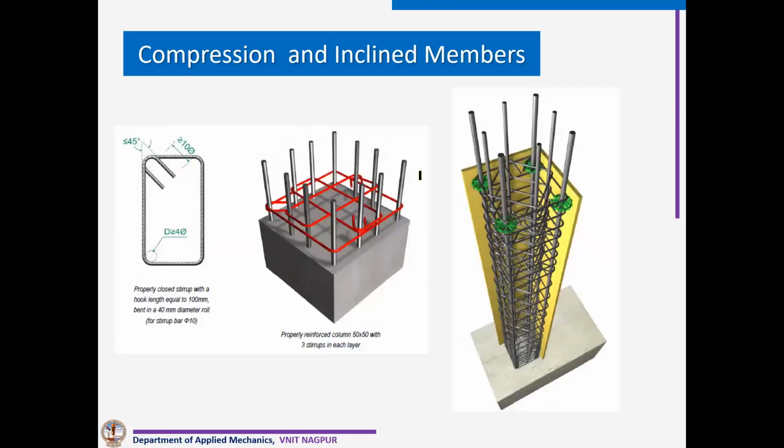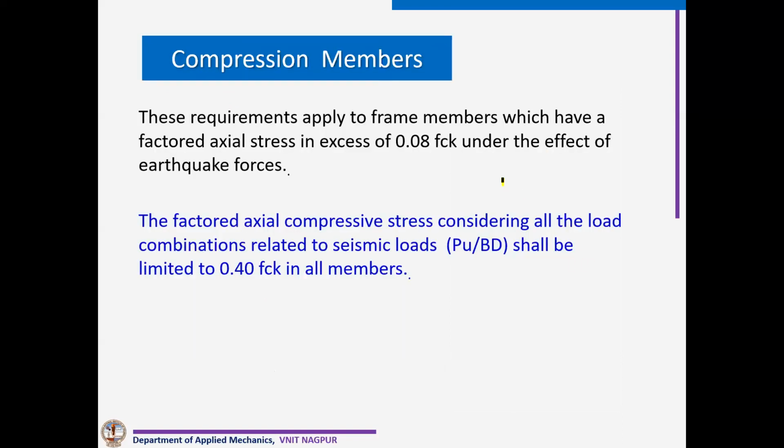Now let us go to column. You can see this is the column reinforcement. You can see the stirrups, how they should go inside, with 135 degrees bend. Now this requirement: we have to design this as a column as soon as our factored axial stress is more than 0.08 fck.